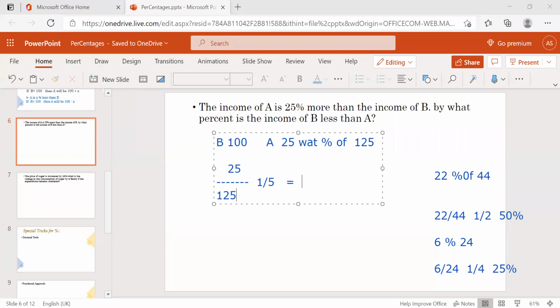Nothing but 20. Is it right? So B is 25% less compared to A, and directly we get 20%, right? Is it clear?